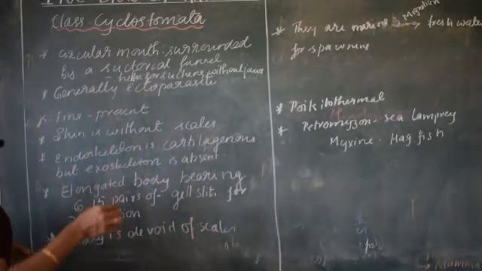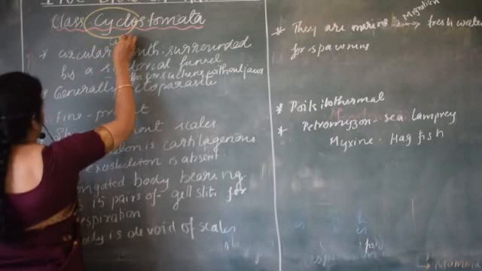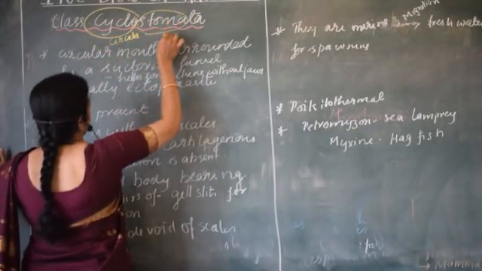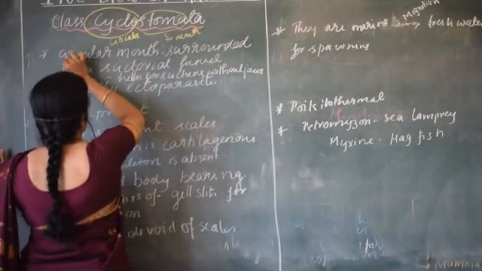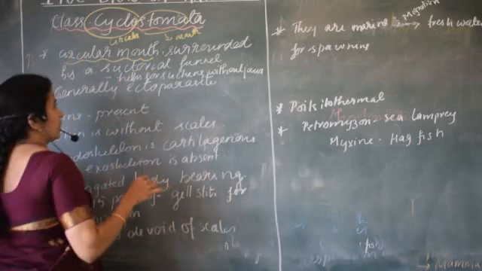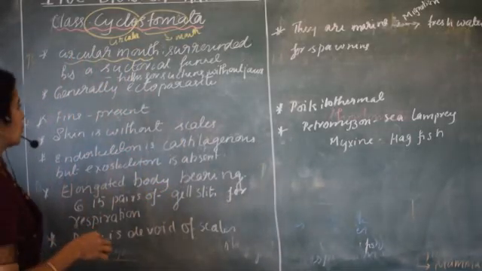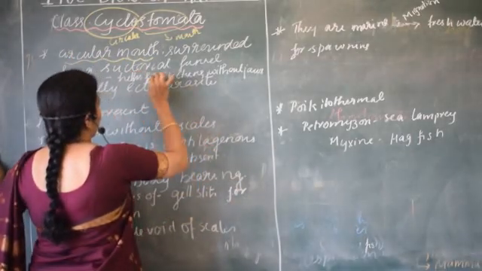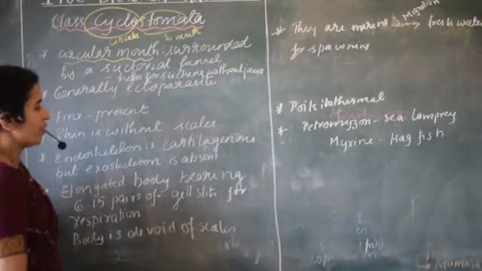In the word Cyclostomata, cyclo means circular, and stomata means stoma, which means mouth. So this animal has a circular mouth. Petromyzon is one example. They have a circular mouth surrounded by a suctorial funnel which helps for sucking without a jaw.